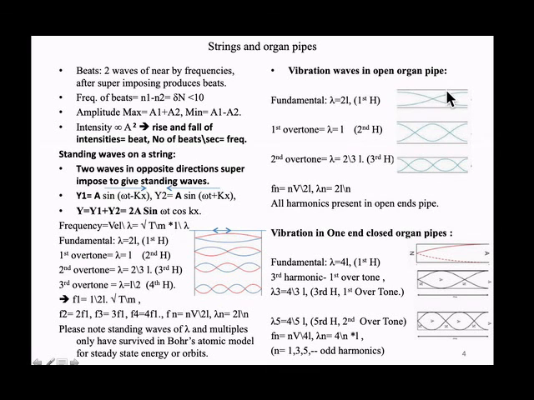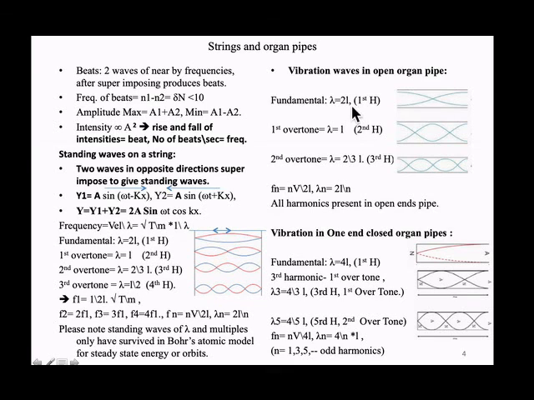If you see the pressure in the pipe, here the pressure is minimum because it is expanded, and here the pressure is maximum. So the air here is at maximum pressure, and there it is at minimum pressure. In the open pipe, this is the fundamental. It is almost the same: here it is lambda and there also lambda, but here the node is in between with antinodes at both ends, and here the node is at the end with the antinode at the center. So this is the fundamental frequency.